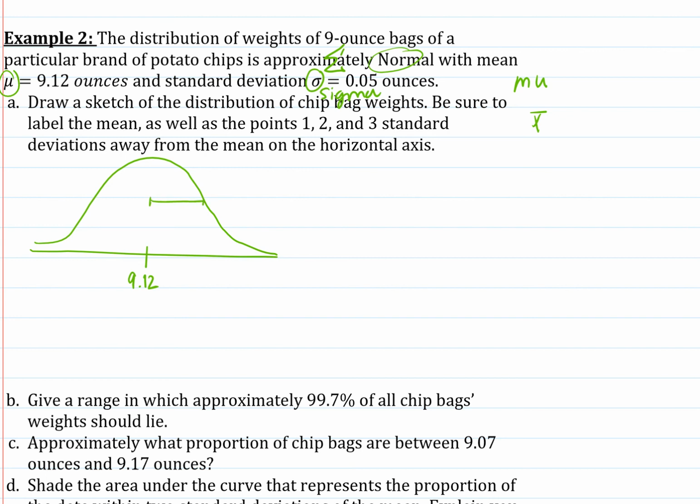I'm going to draw sort of a bar out to my inflection point. If sigma, my standard deviation, is 0.05 ounces, then we can label this sketch with values 1, 2, and 3 standard deviations away from the mean. So all we're doing is adding 0.05, or 5 hundredths, and then I need this same sort of width to go out here. Well, this makes sense. Now I'm sort of on the outskirts of the data values because we know within 3 standard deviations, 1, 2, 3, you're including virtually every single value. And so this would be the number of ounces of a bag of chips.